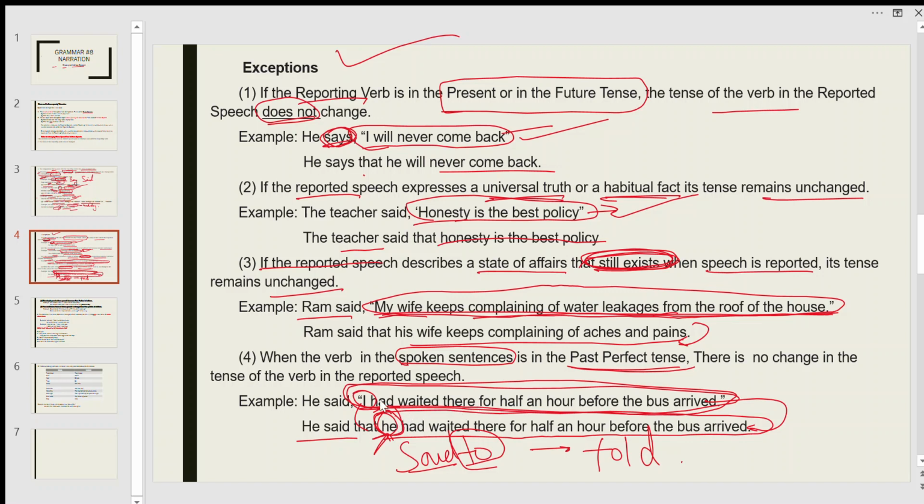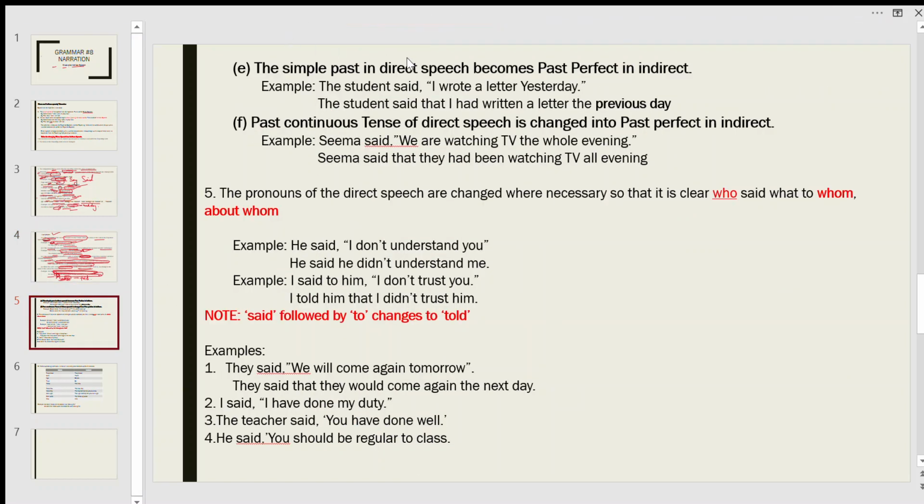Okay, moving on. The simple past in direct speech becomes past perfect in indirect speech.